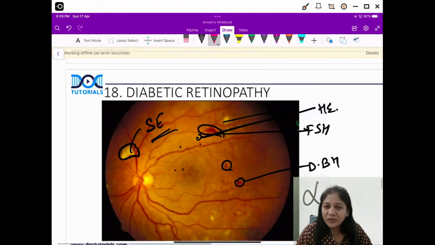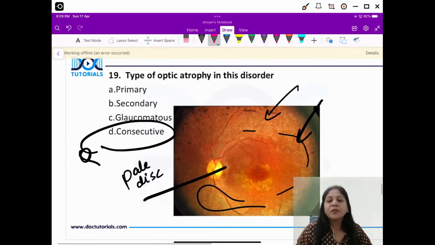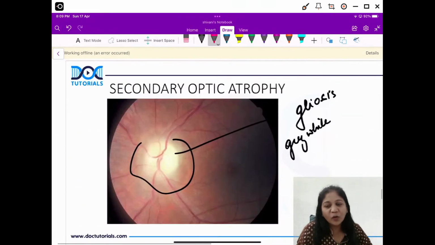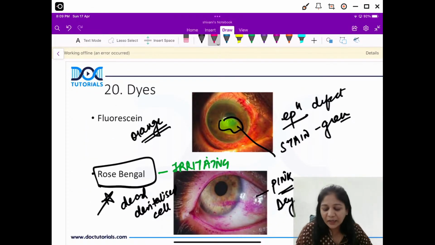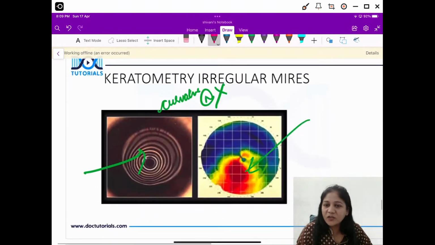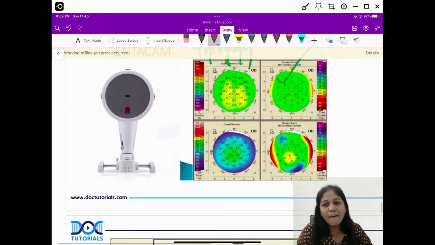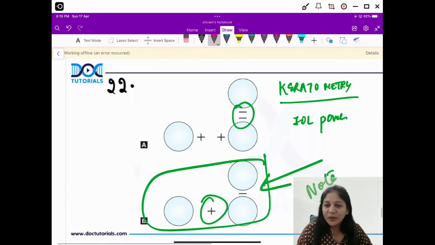We have non-proliferative diabetic retinopathy with a cystoid macular edema here in this picture. We have consecutive type of optic atrophy. We should identify why this is consecutive and why not a primary and why not a secondary. Okay. Then we have 2 types of dyes that I discussed. Placido disc was the next to check the anterior curvature. We have pentacam picture here that tells you about the corneal topography. And here we have keratometer.